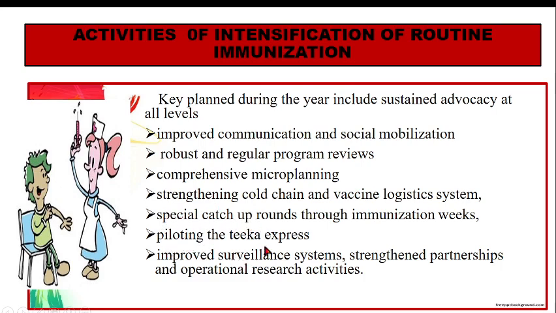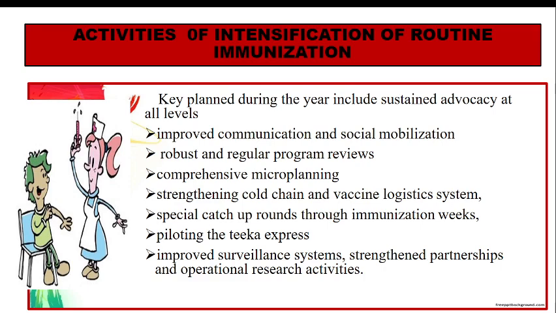Then piloting the Tika Express. Tika Expresses are vehicles where we take the vaccination at the doorstep. So this was started in Rajasthan. Tika Express, a small pilot.